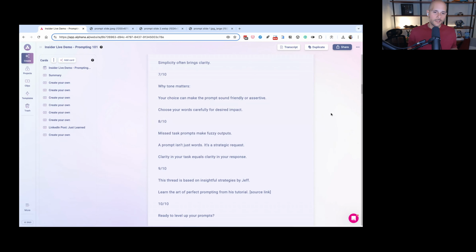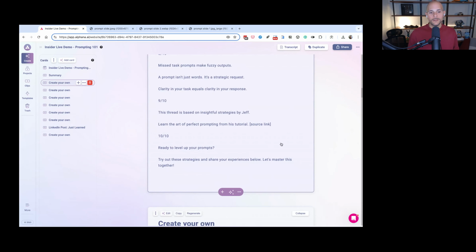Now, for those of you that don't know, the more time that somebody spends on your post on Twitter or X, or LinkedIn, that helps the algorithm know that your content was engaging enough to keep people on the platform. And not only that, but if it's good enough, then they're going to start liking the individual tweets inside of your thread. That's another signal for the algorithm to show your content to more people. And if everything goes really well, they might drop a comment, which is another signal for the algorithm.